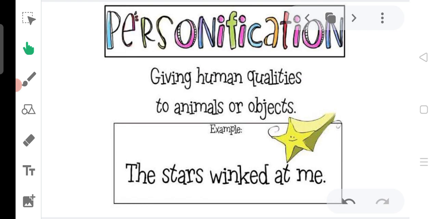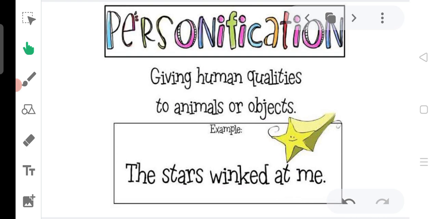You can see, the twinkling of stars is here said as the stars winked at me. That is winking, our eyes, we wink, right? So the eyes winking is a quality of humans, but it is given to the stars. That is, the stars winked at me, so it is a personification.